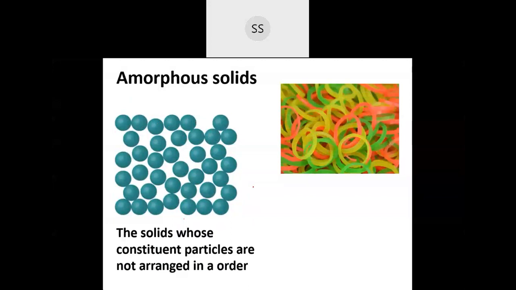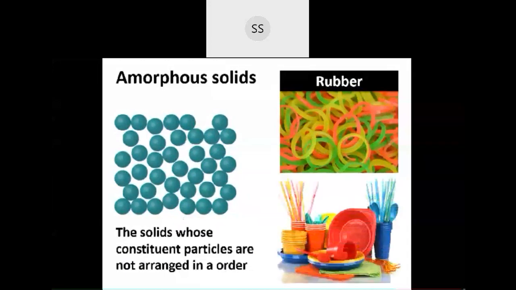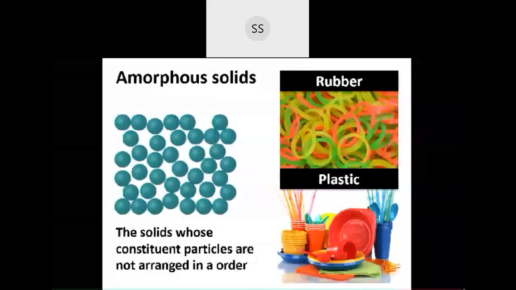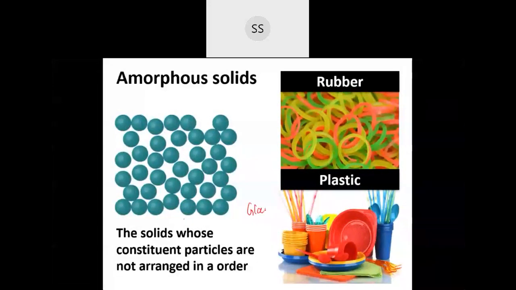An example of such a solid is rubber. Then we have plastics, which are also amorphous solids. Even glass comes under this category. They don't have a correct arrangement; the particles are randomly arranged. I hope these two classifications are understood. You can make a note, students.